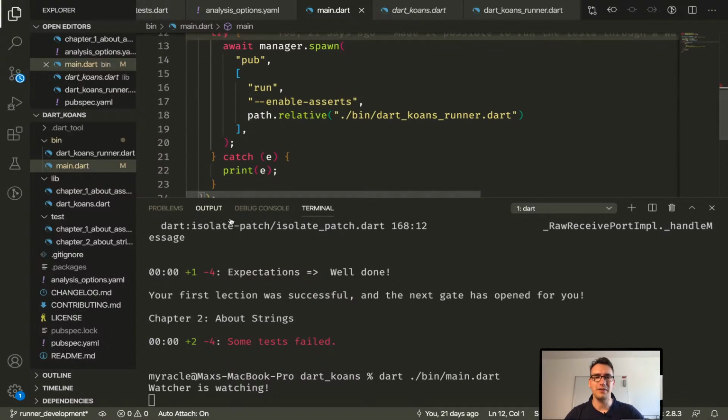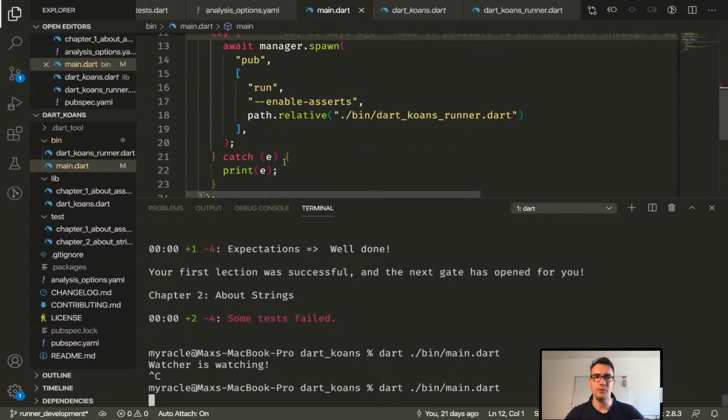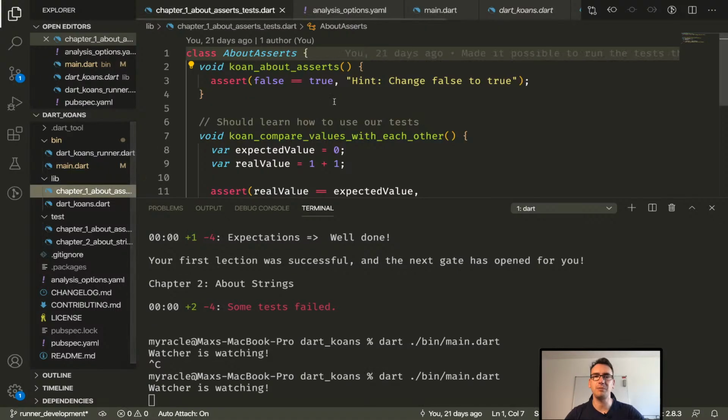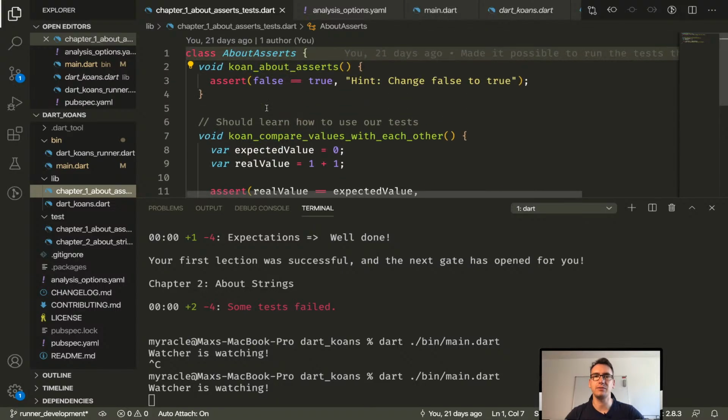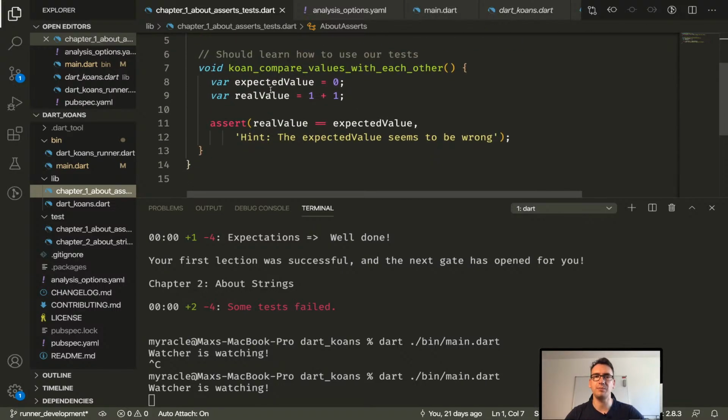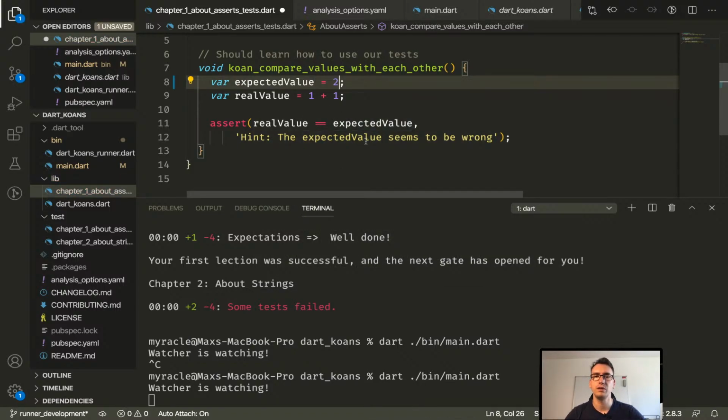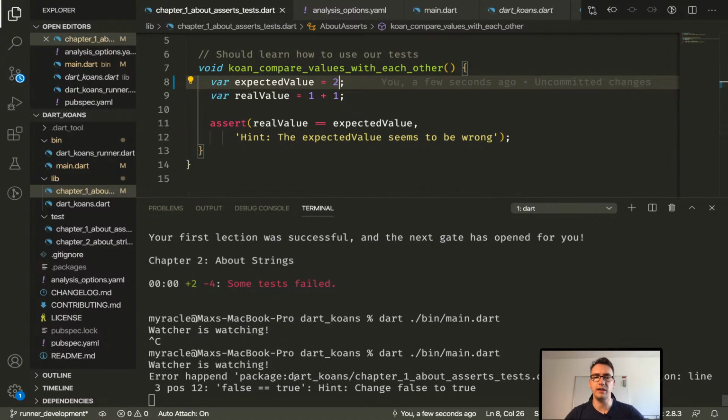Okay, so I think we can remove that. And what happens now if I'm going to chapter 1? You can see we have all these different tests, right? So for example, here we have expected value and real value. And we assert that the real value should be the expected value. So how can we fix that test? We can fix it by just changing here the number to 2. And as soon as I do that and save, you will see we get an error.